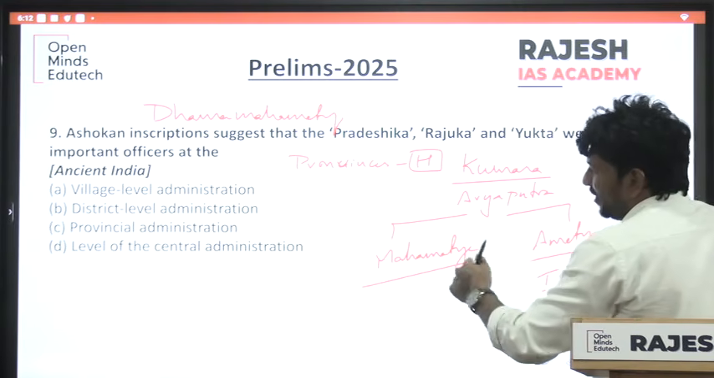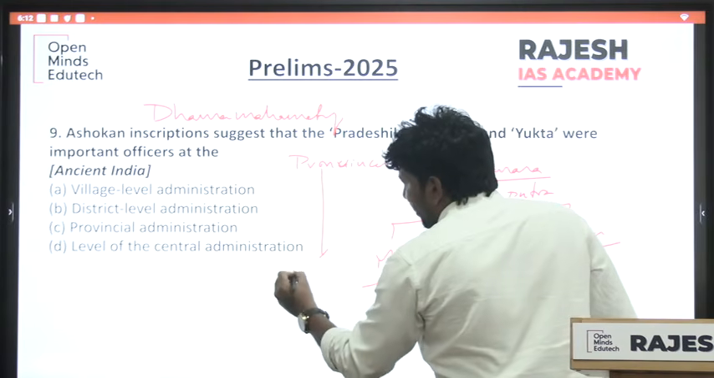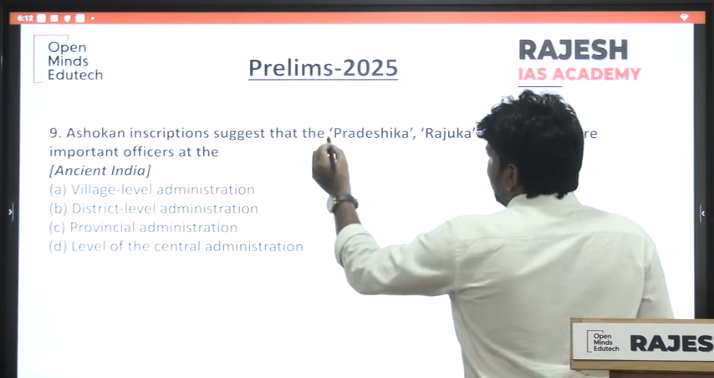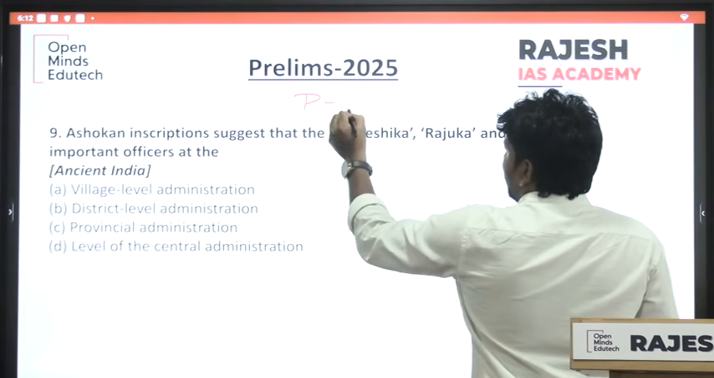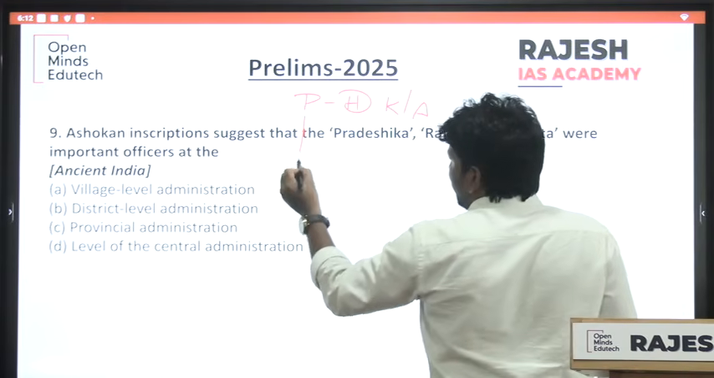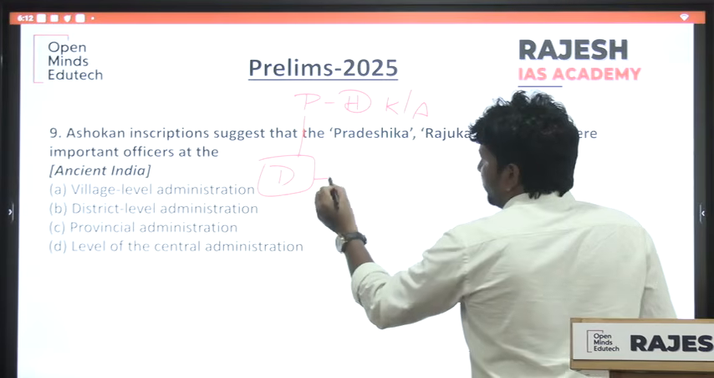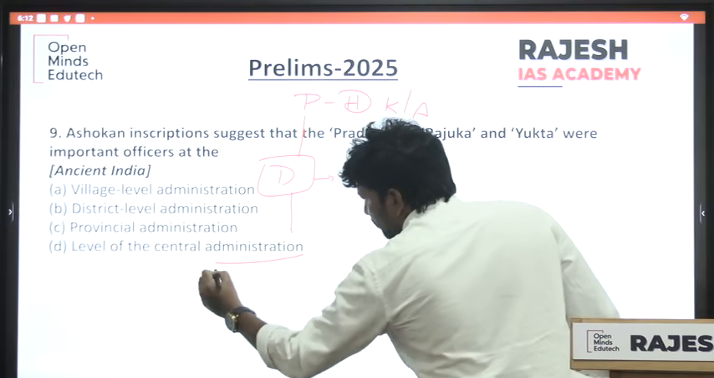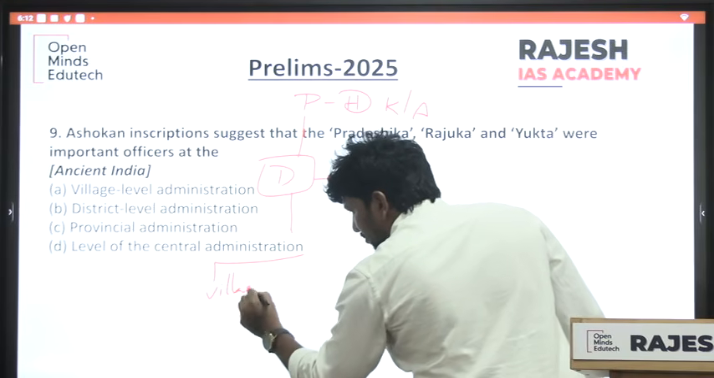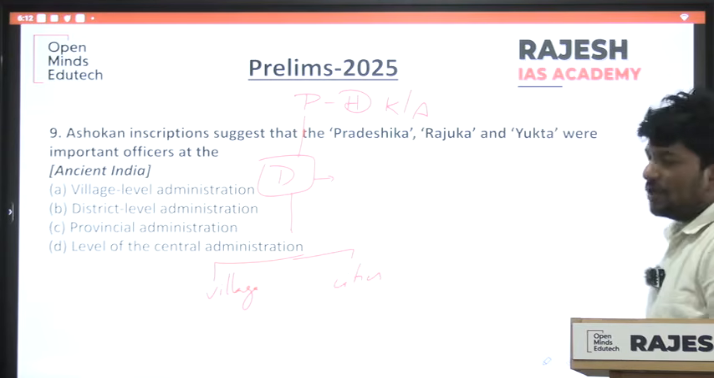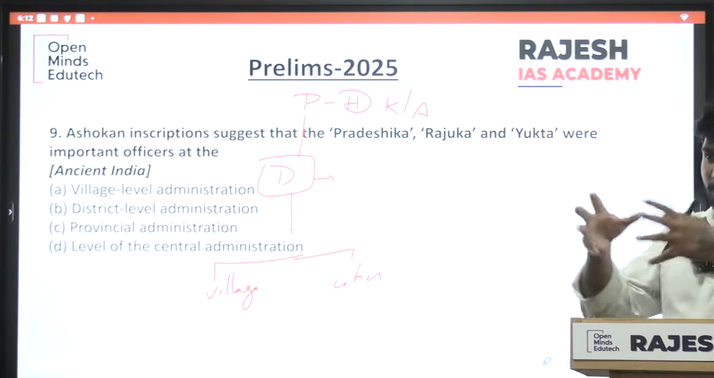Provinces are further divided into districts. The province head is Kumara or Aryaputra. Districts are further divided into villages and cities. So every province has some districts.